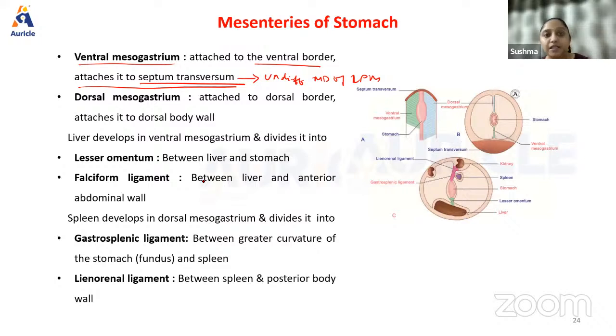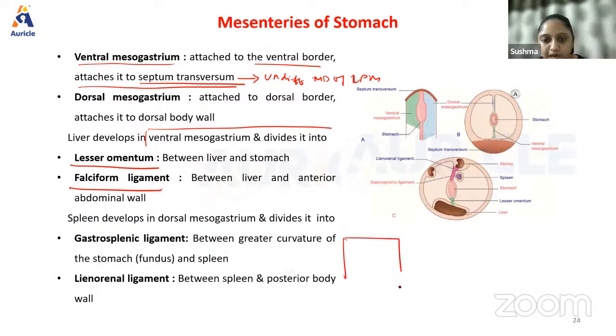Correct? Next, the important part is that the liver develops in the ventral mesogastrium and divides it into the lesser omentum and the falciform ligament. If we have the ventral mesogastrium like this, the liver grows like this and divides it into the lesser omentum, which is between the liver and the stomach.